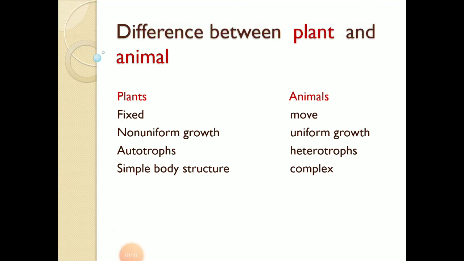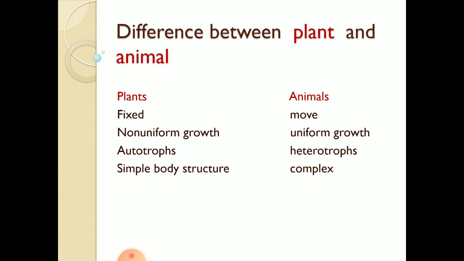Now you can see the difference between plants and animals. If we discuss the common differences between plants and animals, then we can say that plants are fixed whereas animals can move. So they perform different types of functions. The next common difference is non-uniform growth and uniform growth. If you see a plant, it does not grow in a particular fashion or have a particular shape, so all branches grow in different directions.